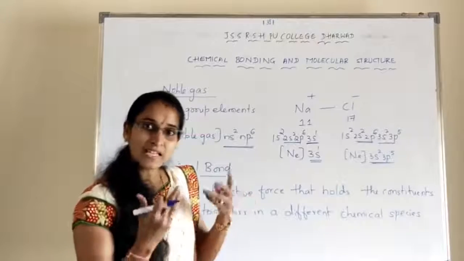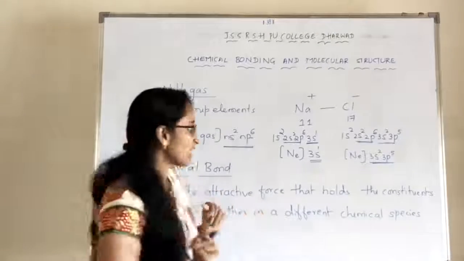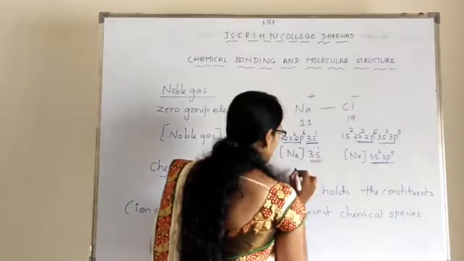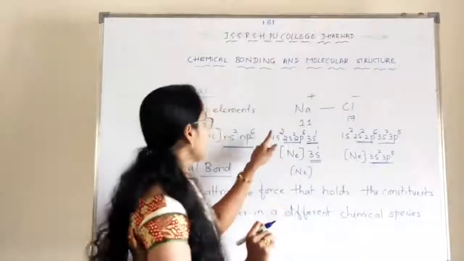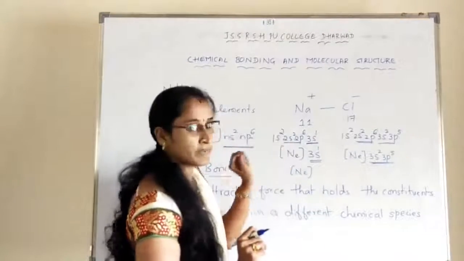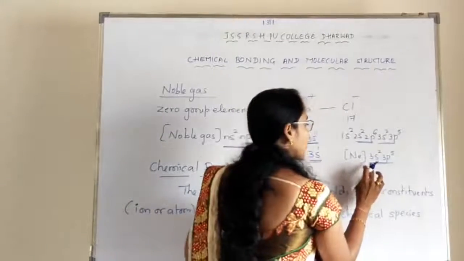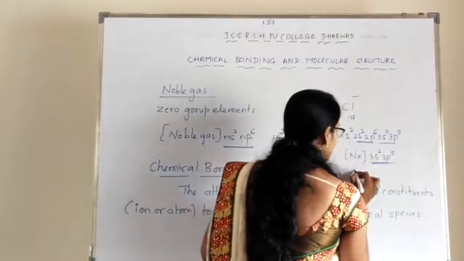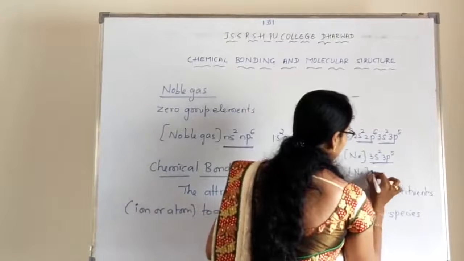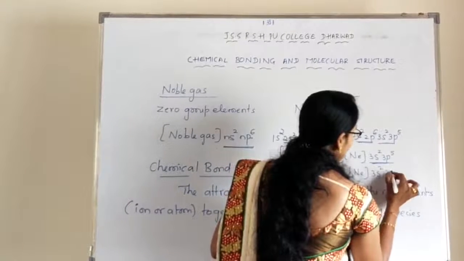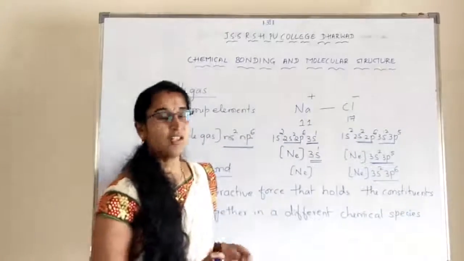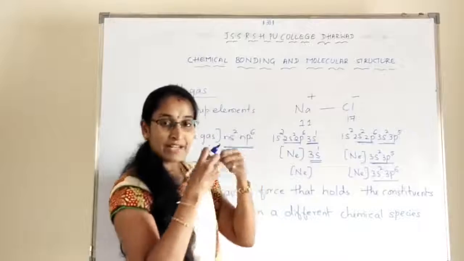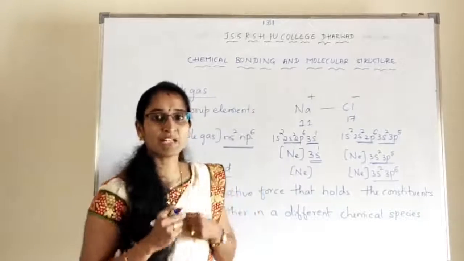It may be transferred, or it may be shared. When the electron is given, the electronic configuration is that of neon, that is 1s2, 2s2, 2p6. What would be the electronic configuration of chlorine now? It is nothing but neon 3s2, 3p6, right? So it becomes stable with 8 electrons. That attractive force we call a chemical bond.